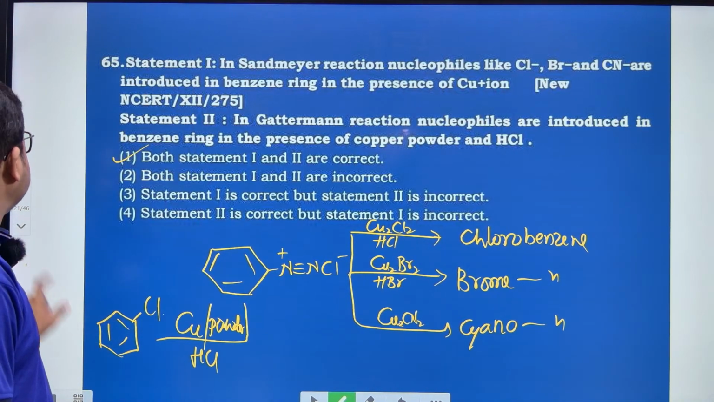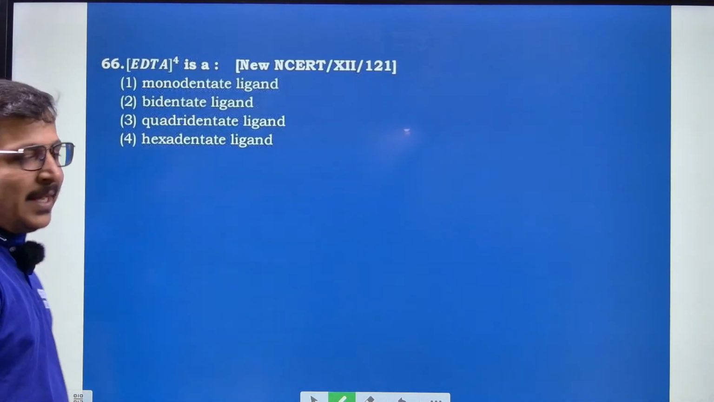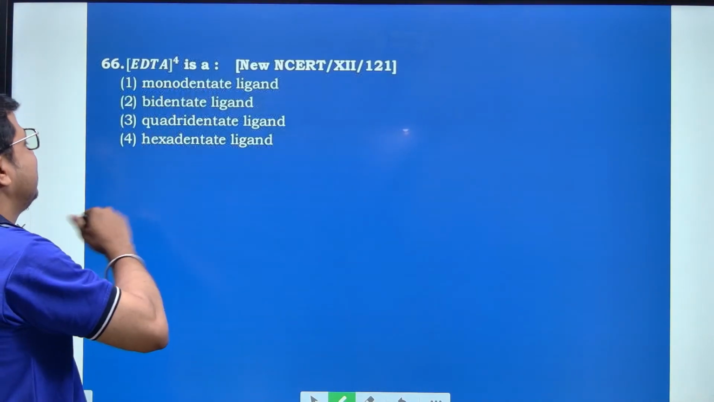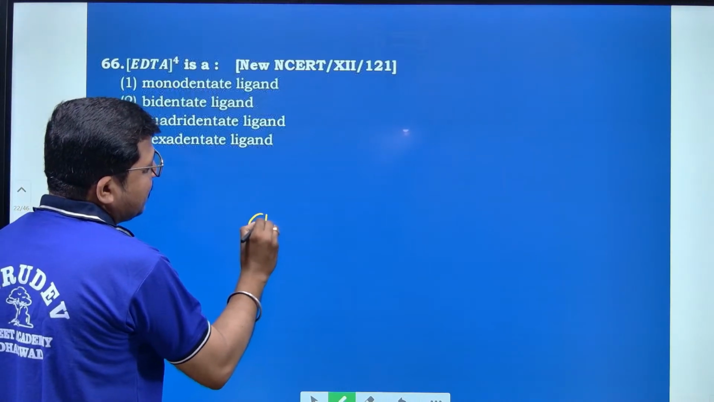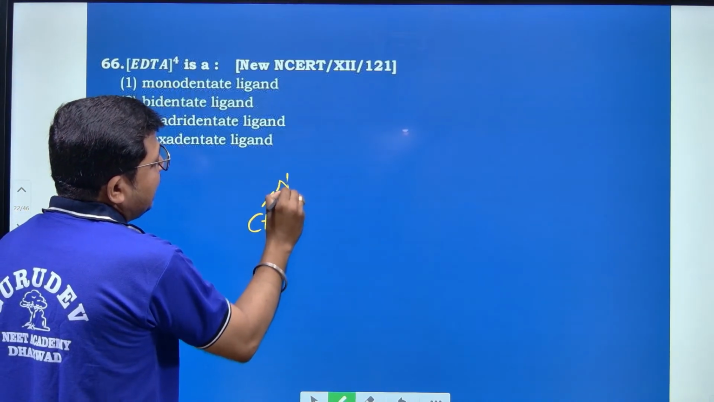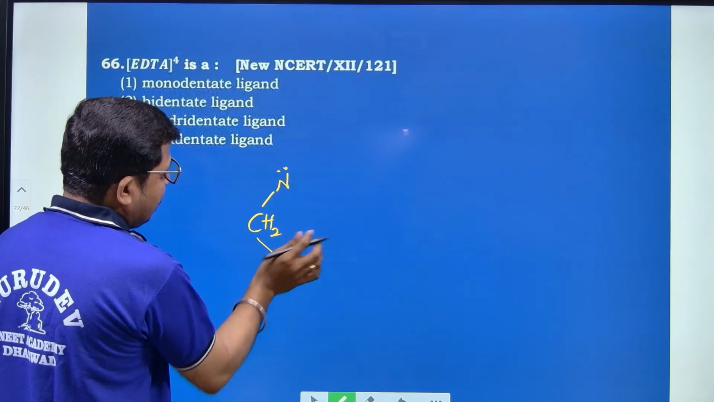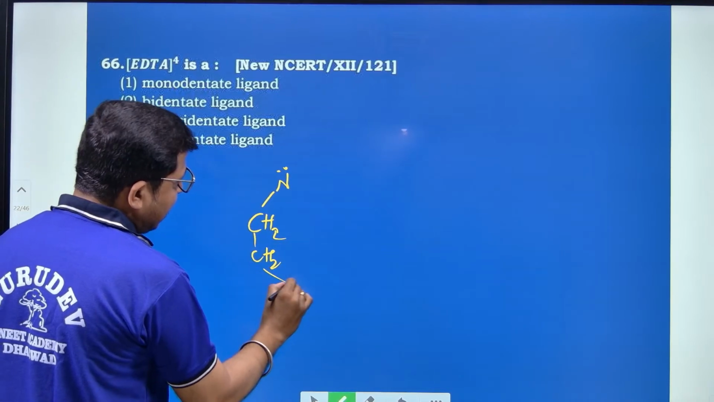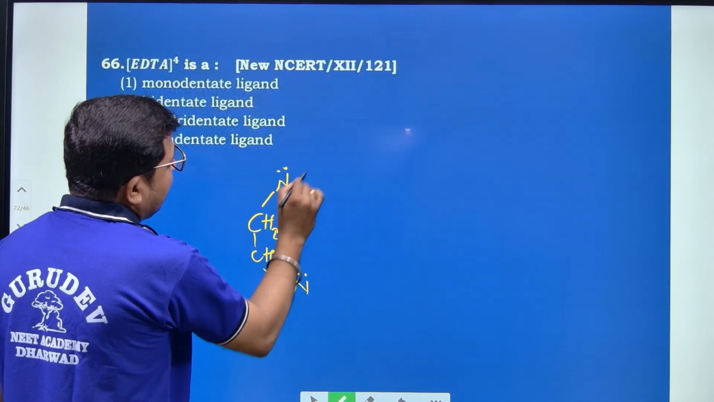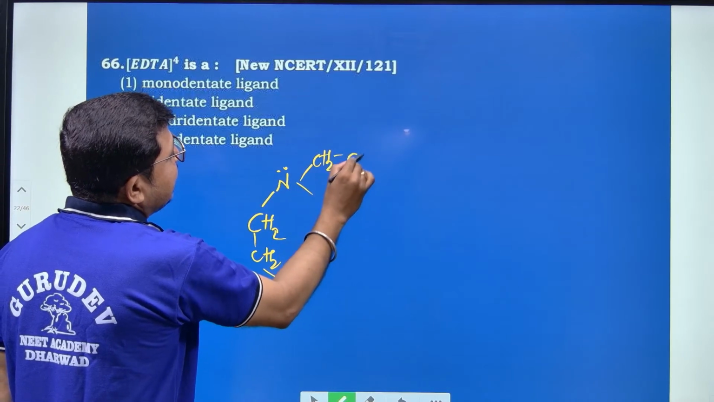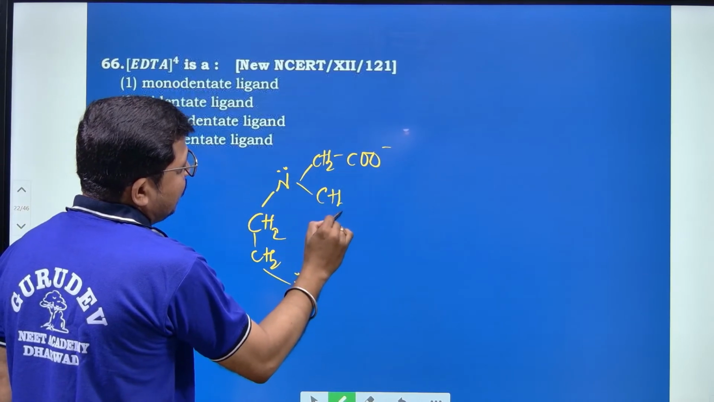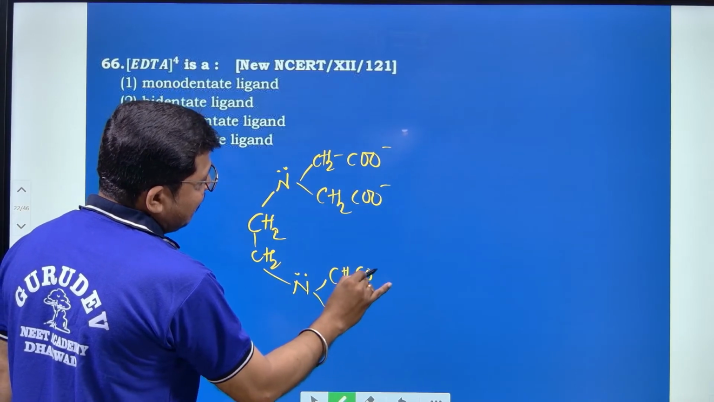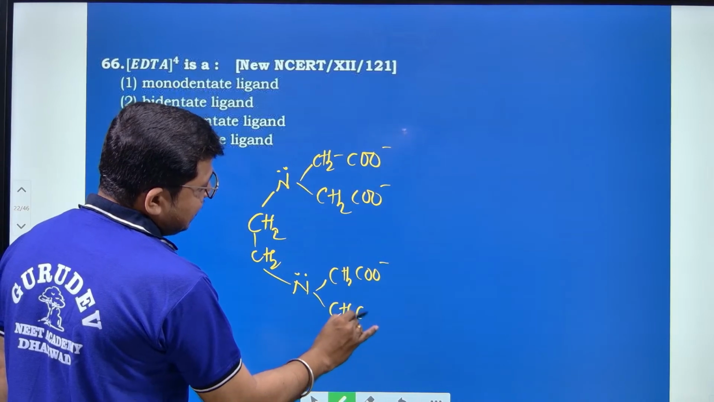Next, move to question number 66. EDTA was previously also asked and now they have directly asked, so no problem at all. I will again draw the structure of EDTA: CH2, N, CH2, and N, with CH2 C double bond O minus, CH2 C double bond O minus, and again here CH2 C double bond O minus, CH2 C double bond O minus.